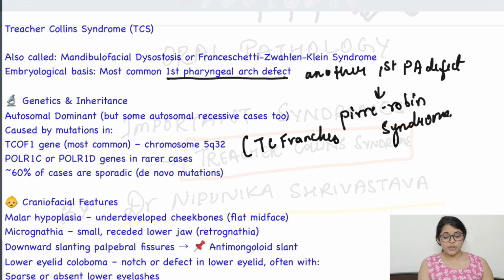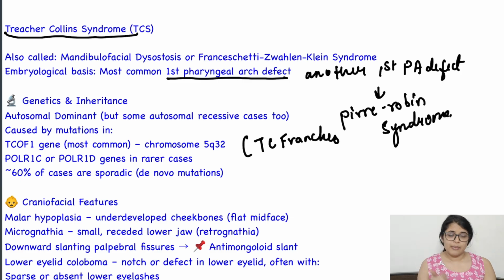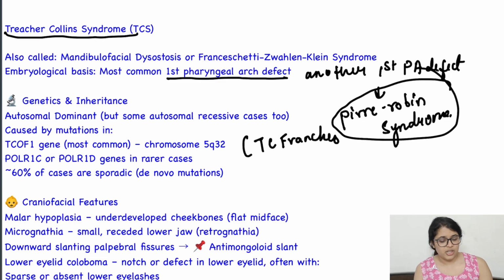Hi, so in this video we will study Treacher Collins Syndrome, which is also known as mandibulofacial dysostosis or Franceschetti syndrome. Embryologically, it is the most common first pharyngeal arch defect. Do you know which other common first pharyngeal arch defects there are? Yes, Pierre Robin syndrome is also a first pharyngeal arch defect.